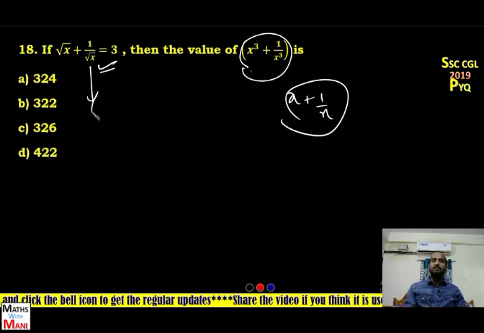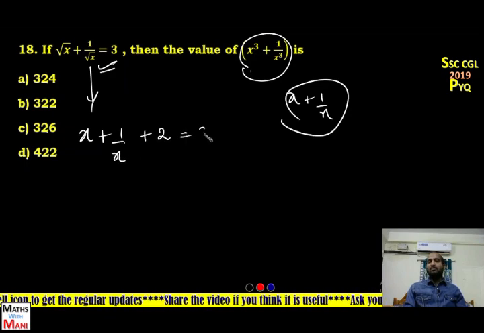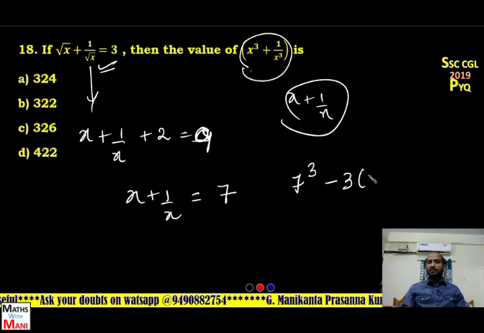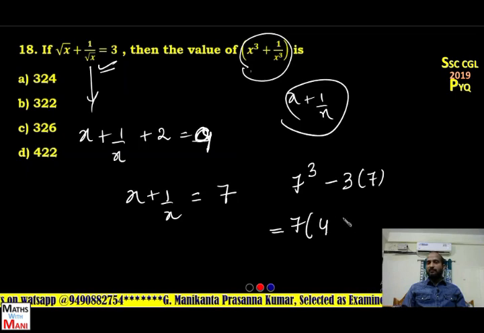So squaring on both sides. x + 1/x + 2 is equal to 3², that is a² + b² + 2ab, is equal to 3 square, means 9. So what is the value of x + 1/x? 9 minus 2, that is 7. How do you find x³ + 1/x³? 7 cube, a³ − 3a, so 7³ − 3 into 7. Taking 7 common, 49 minus 3, that is 46.